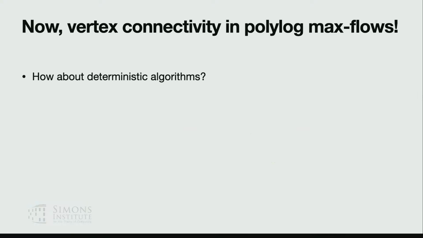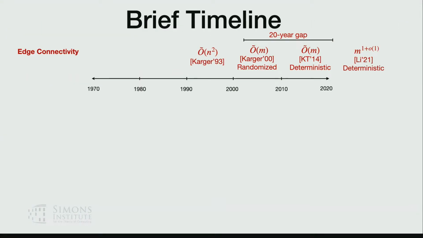Now that's great. Vertex connectivity can now be solved in polylogarithmic MaxFlow, and what else? What are the questions left? What about the deterministic algorithm? I will give you a quick survey on the deterministic version, because the previous polylogarithmic MaxFlow algorithm is randomized. One key motivation to study this is that the sibling problem of edge connectivity is much better understood compared to vertex connectivity.